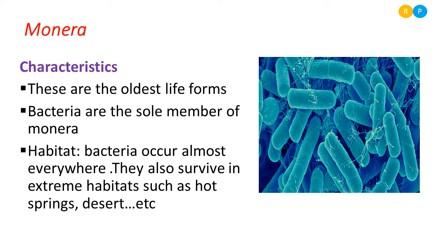But if I say bacteria, it is difficult for you to list the characteristic features, because you have not seen that organism. It is not possible to see bacteria with the naked eye.